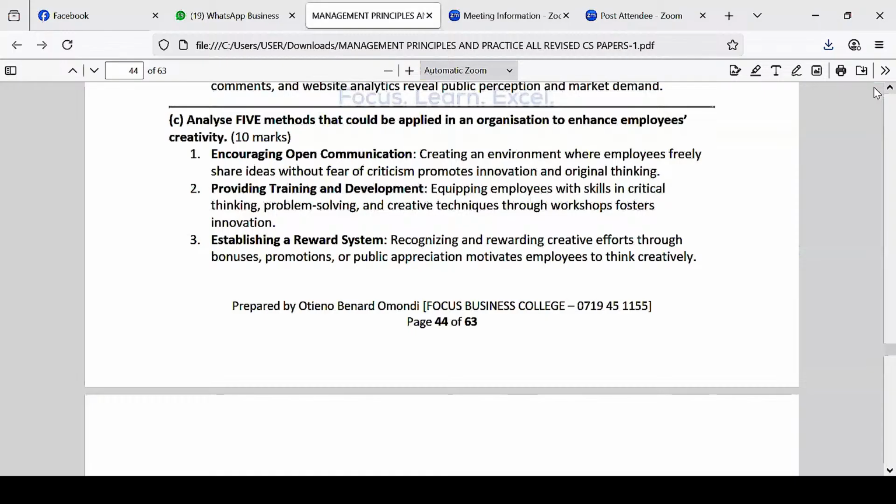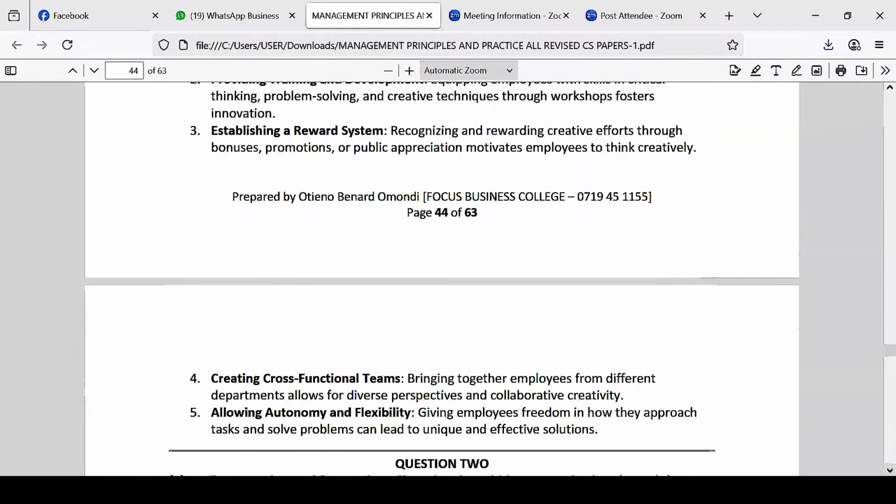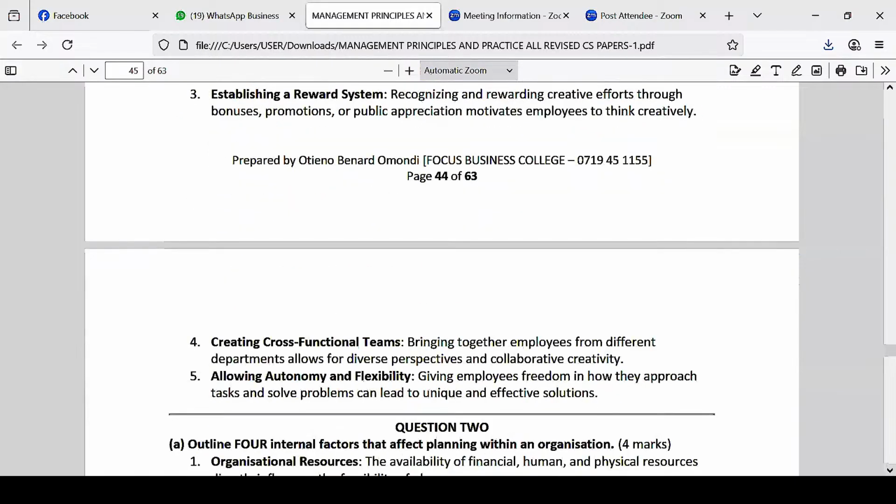By compensating those who come up with what? With the new idea. Those are the most creative employees, and they are normally compensated. That one makes it better. Number 4 is creating cross-functional teams.